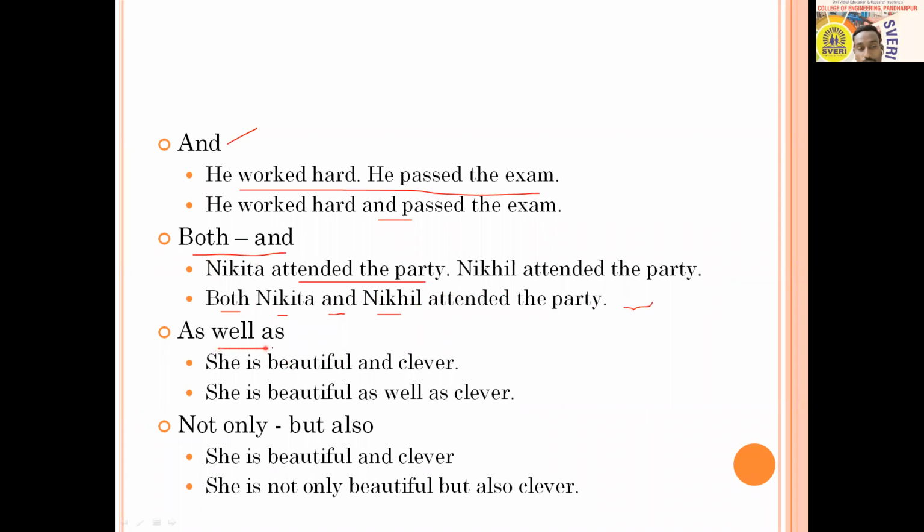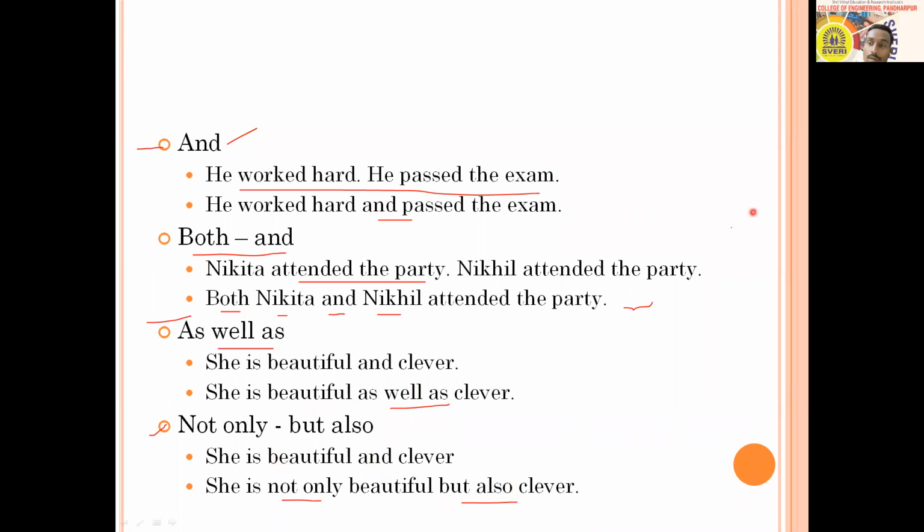Then here is as well as, which is similar to and, and as well as and not only but also are similar. You can replace them with each other. So she is beautiful and clever. You can write it as she is beautiful as well as clever. For not only but also, she is not only beautiful but also clever.